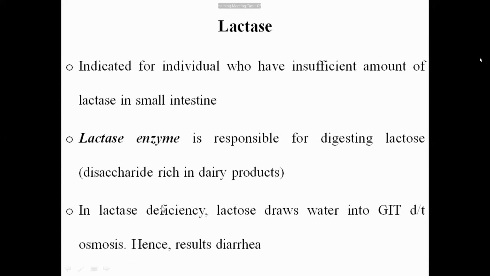So in lactase deficiency, what is the pathophysiology? When the lactase enzyme is absent, lactose is not digested. So when lactose is not digested, what will happen? Because of the osmosis process, lactose withdraws the water from the intracellular to the extracellular space, and from the extracellular space into the GIT lumen. That causes the diarrhea. So how can that be inhibited? That can be inhibited by giving the lactase enzyme.